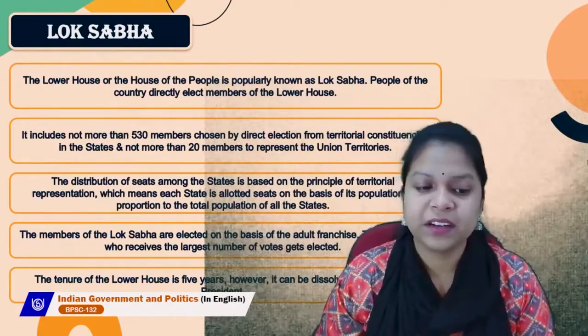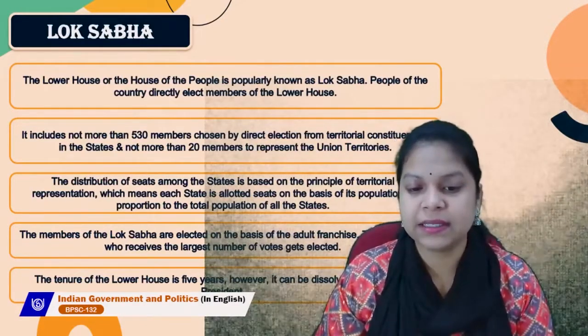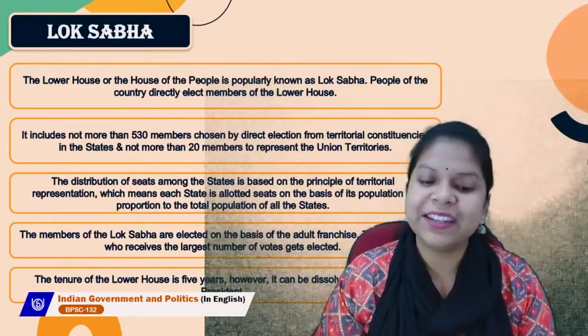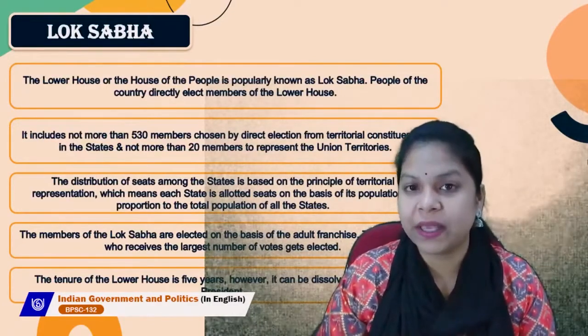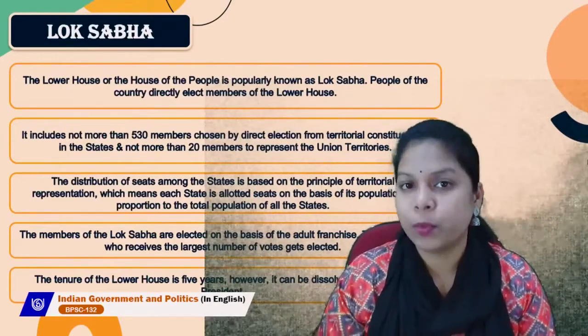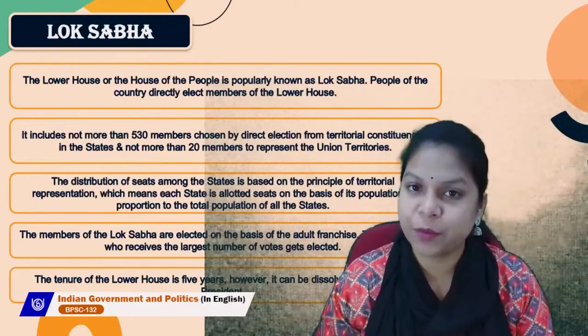So the distribution of seats among the states is based on the principle of territorial representation, which means each state is allotted seats on the basis of its population. So, a large state means more population, and small states less population.